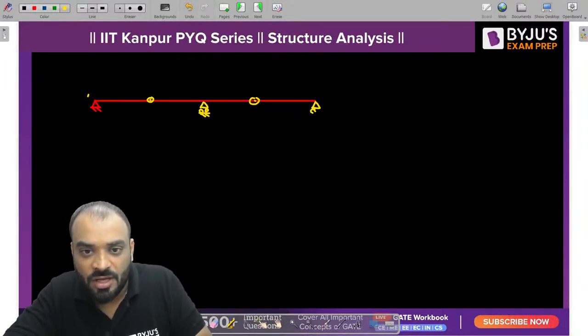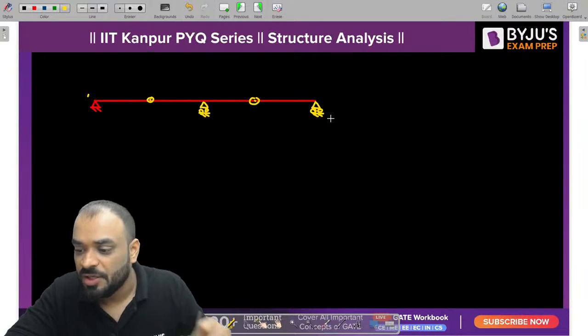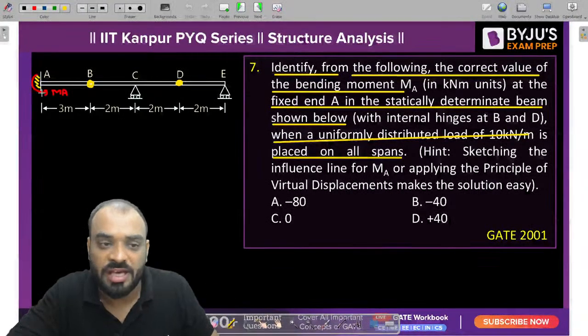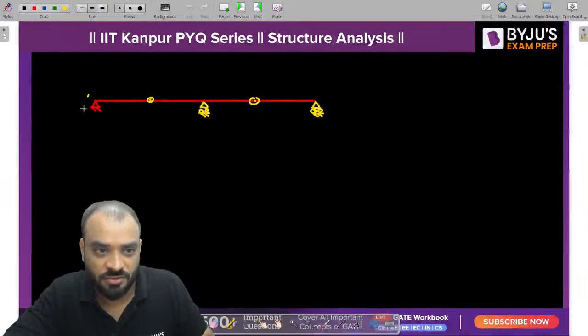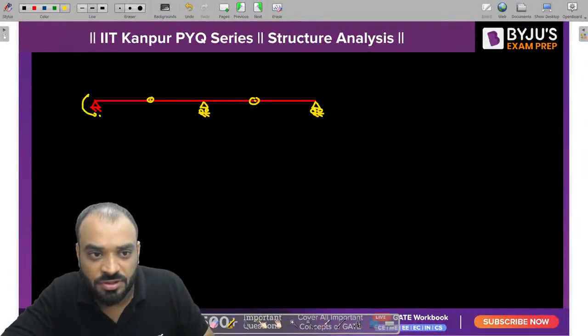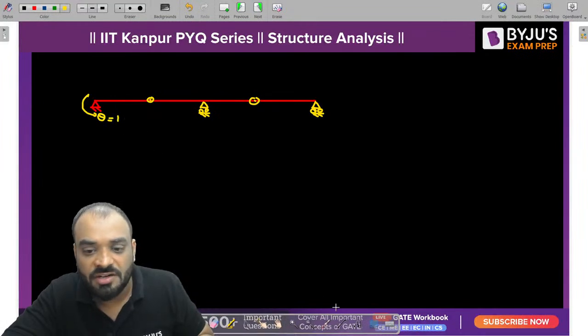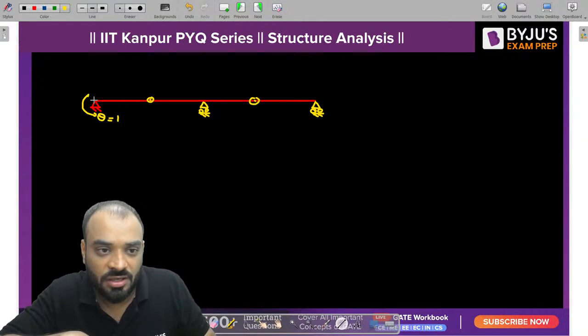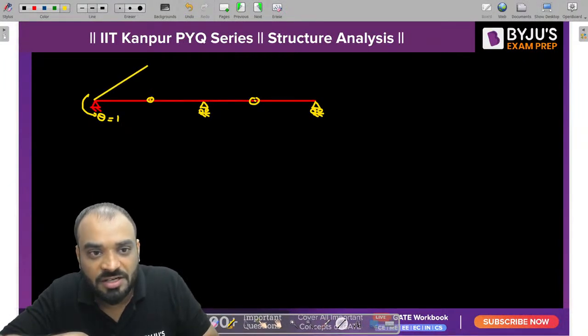Now as per the Mueller-Breslau principle, you need to give the unit rotation. If you are removing MA, you need to give the unit rotation. So that means I need to put theta is equal to 1. Whatever deflected shape of the structure you are getting, that will be the ILD for MA. So can I say that, guys, this is your deflected shape of the structure?